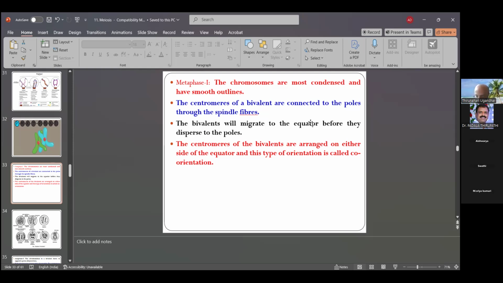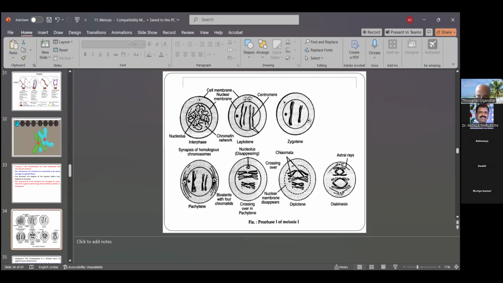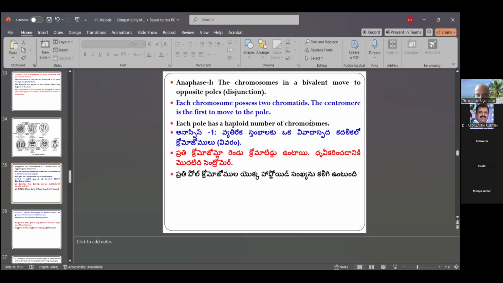So this is a metaphase. The metaphase is the first metaphase. Then here is also metaphase 1. Then the pachytene, diplotene, diakinesis, which are all stages of prophase. But here, prophase comes before anaphase.